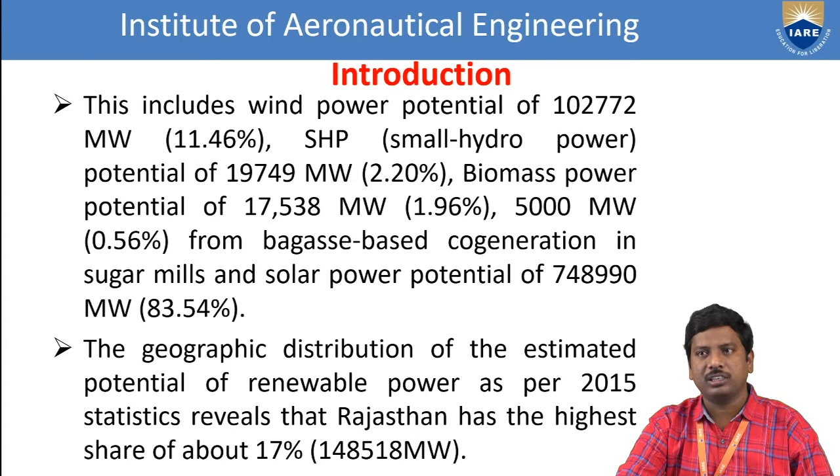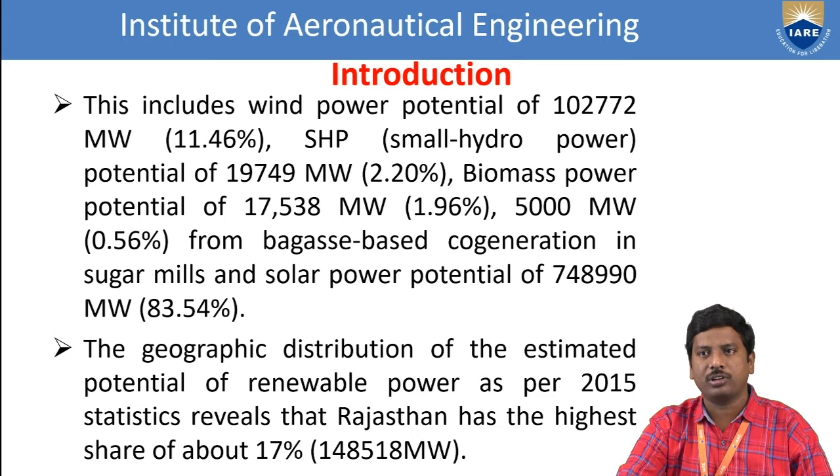This includes wind power potential of 1,02,772 megawatts, that is 11.46 percent, and small hydro power, simply abbreviated as SHP, with a potential of 19,749 megawatts, and its percentage is 2.20 percent.